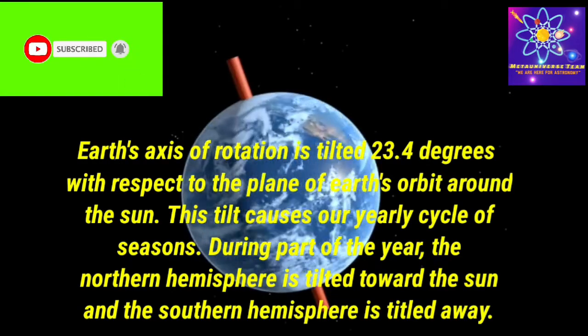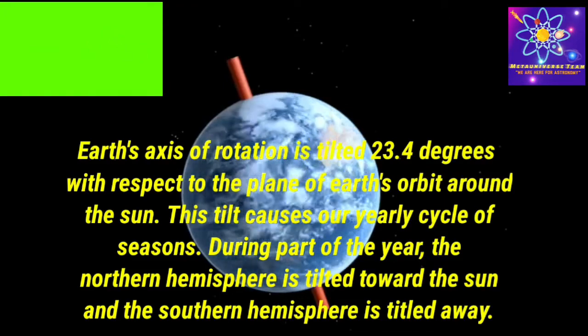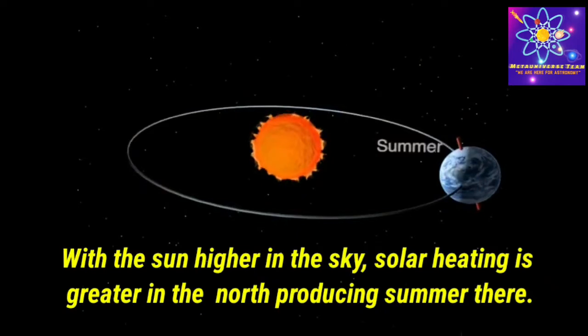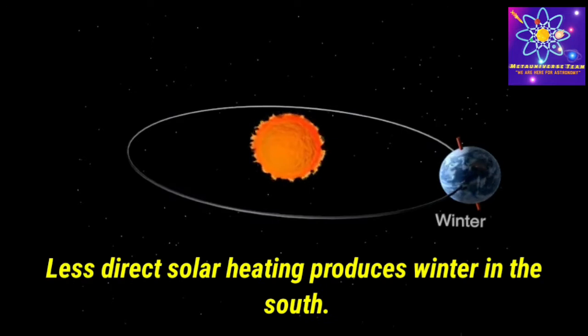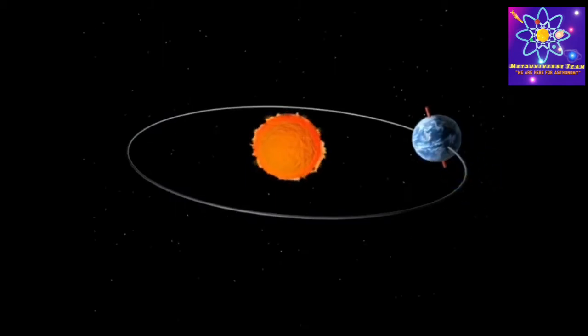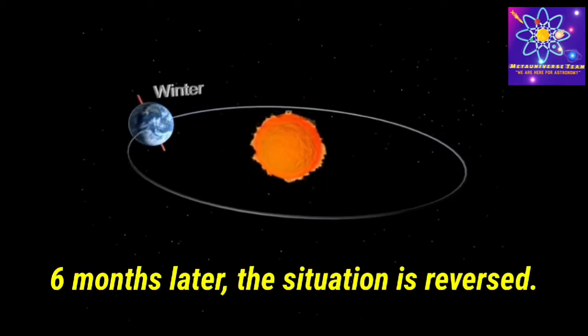During part of the year, the northern hemisphere is tilted toward the Sun and the southern hemisphere is tilted away. With the Sun higher in the sky, solar heating is greater in the north, producing summer there. Less direct solar heating produces winter in the south. Six months later, the situation is reversed.